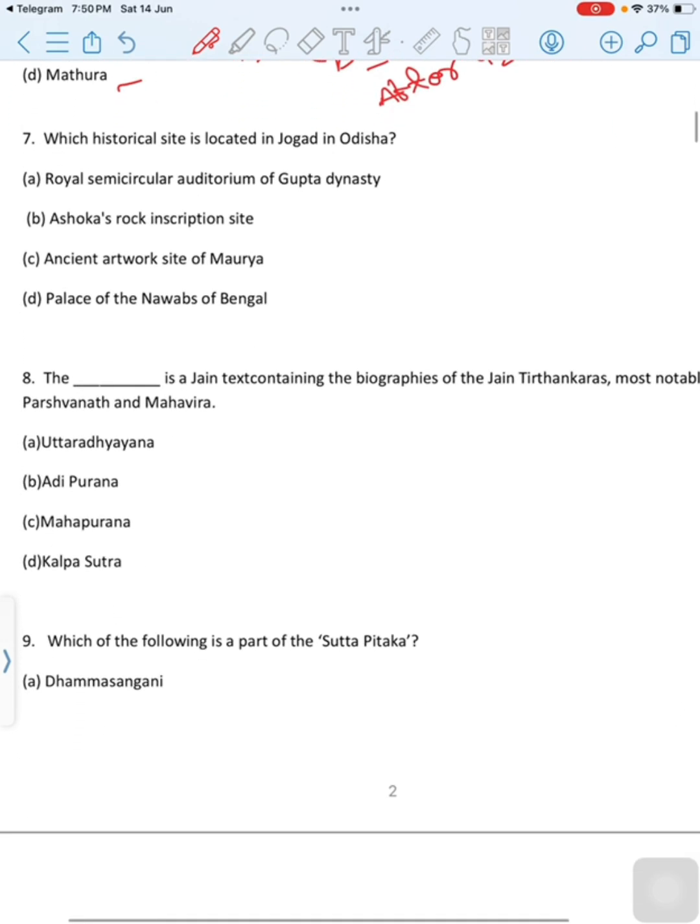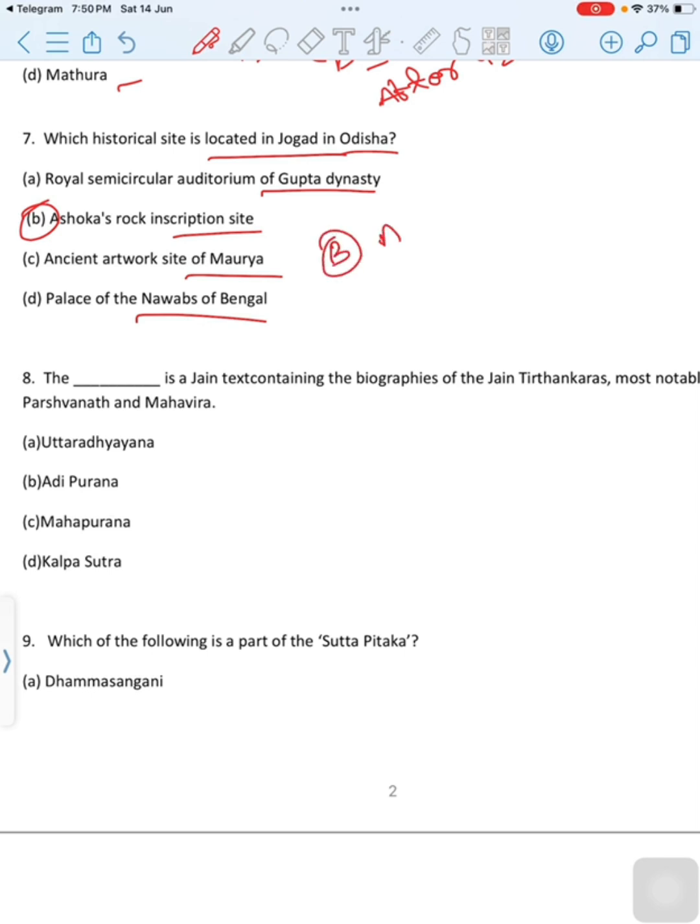Move to next question. Which historical site is located in Jaugada in Odisha? First option is Royal Semicircular Auditorium of Gupta Dynasty. Second option is Ashoka Rock Inscription Site. Third option is Ancient Artwork Site of Maurya. Last option is Palace of the Nawab of Bengal. Then correct option is option B, Ashoka Rock Inscription Site. Jaugada. This is Jaugada.